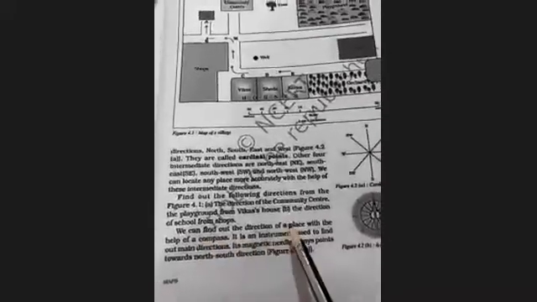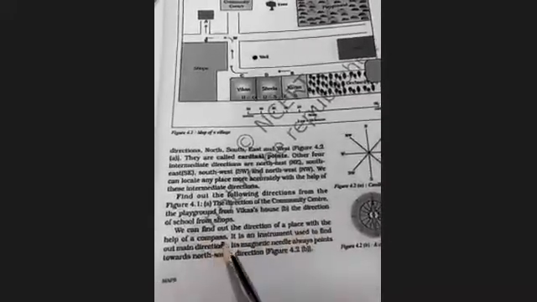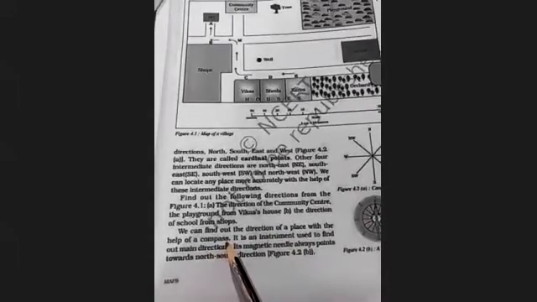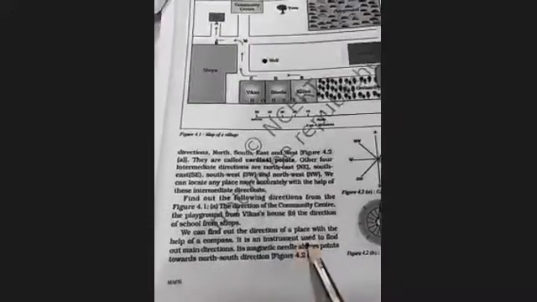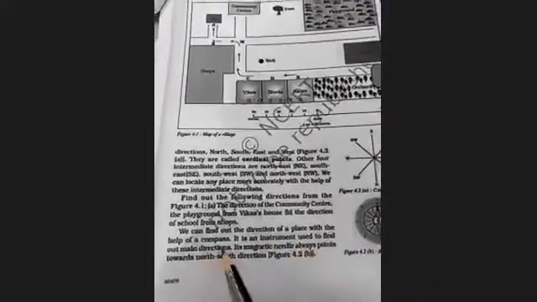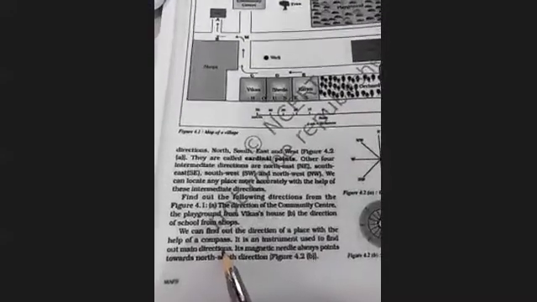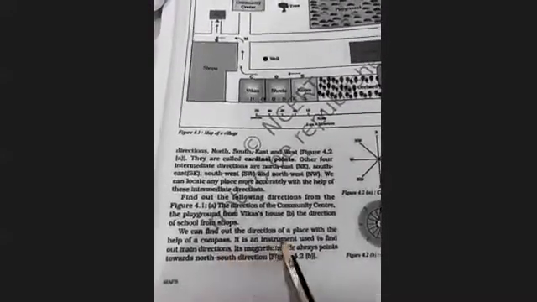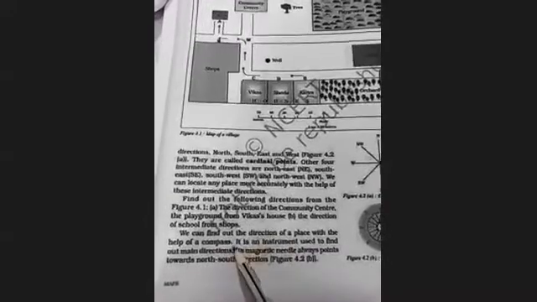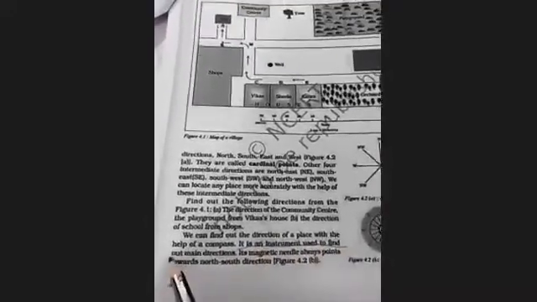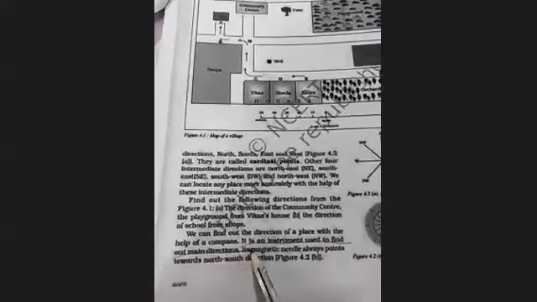We can find out the direction of a place with the help of the compass. What is the compass? It is an instrument used to find out main directions. Underline it, children. Compass is an instrument, just underline it, used to find out the main directions.